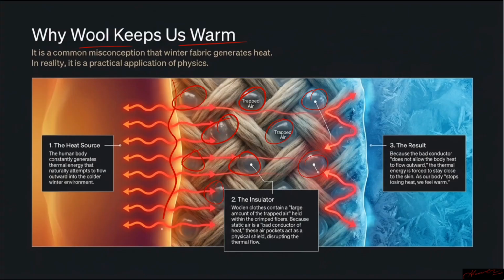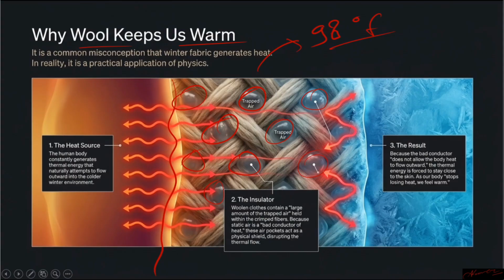Let's say this is your skin, basically this is your body, this is your skin. Acha, when I was talking about the clinical thermometer, I told you the human body has some temperature. That temperature I forgot to mention. That is around 98 point something Fahrenheit. This is the body temperature, which is equivalent to 36 point something degrees Celsius. So our body already has a temperature. Okay, and when it is cold outside, what will happen?